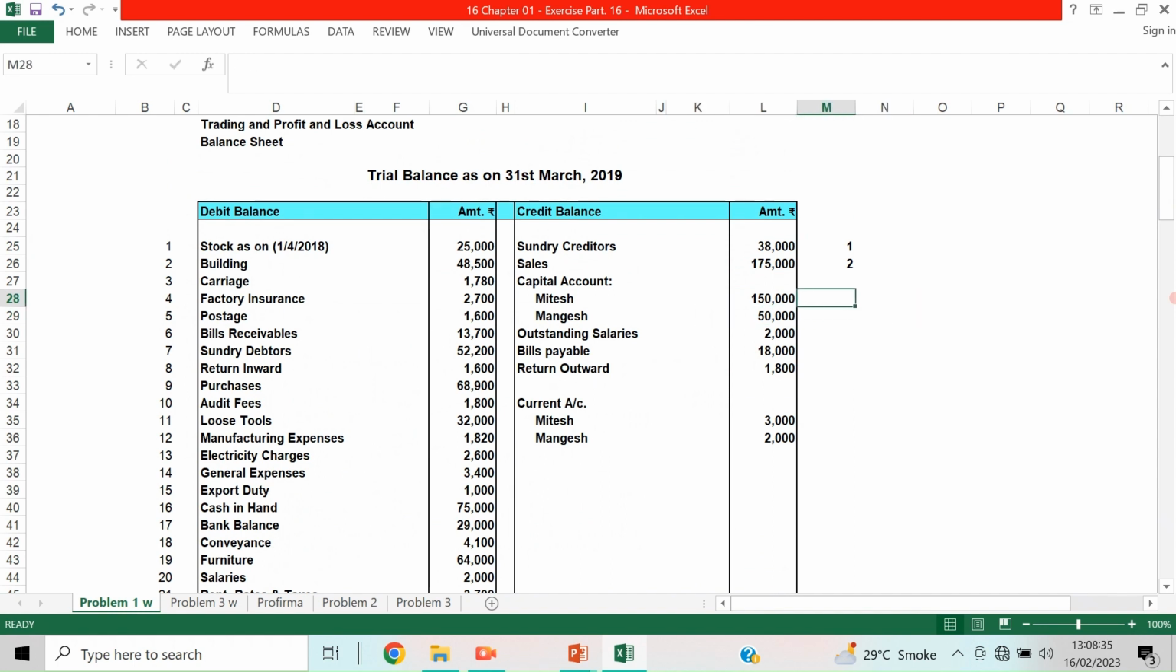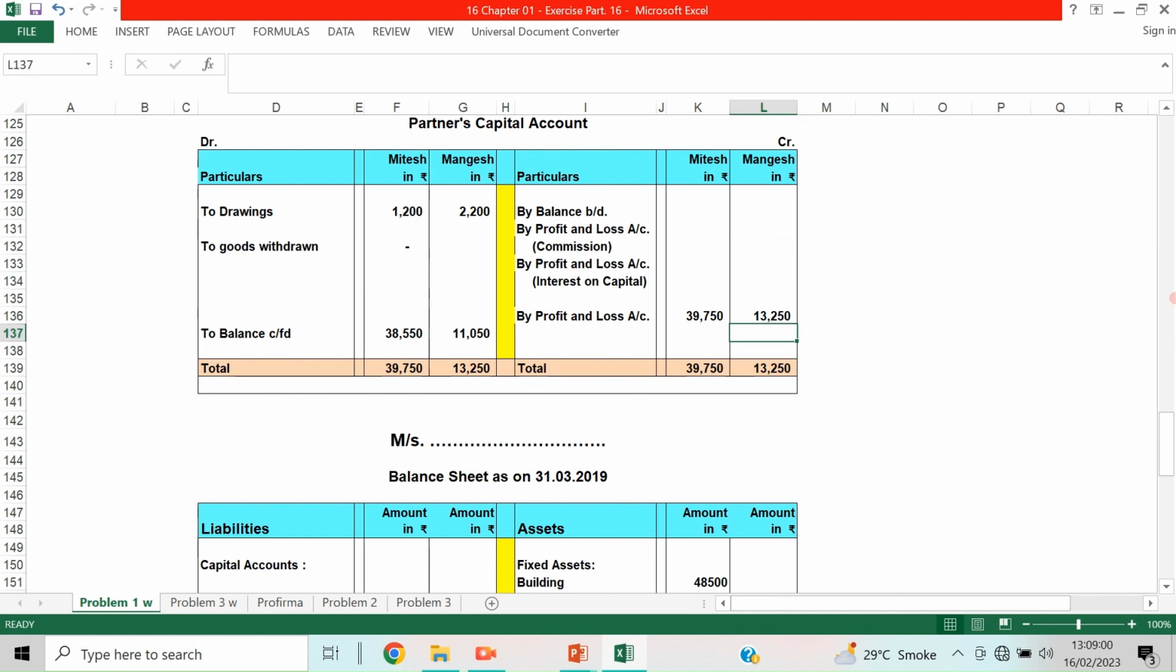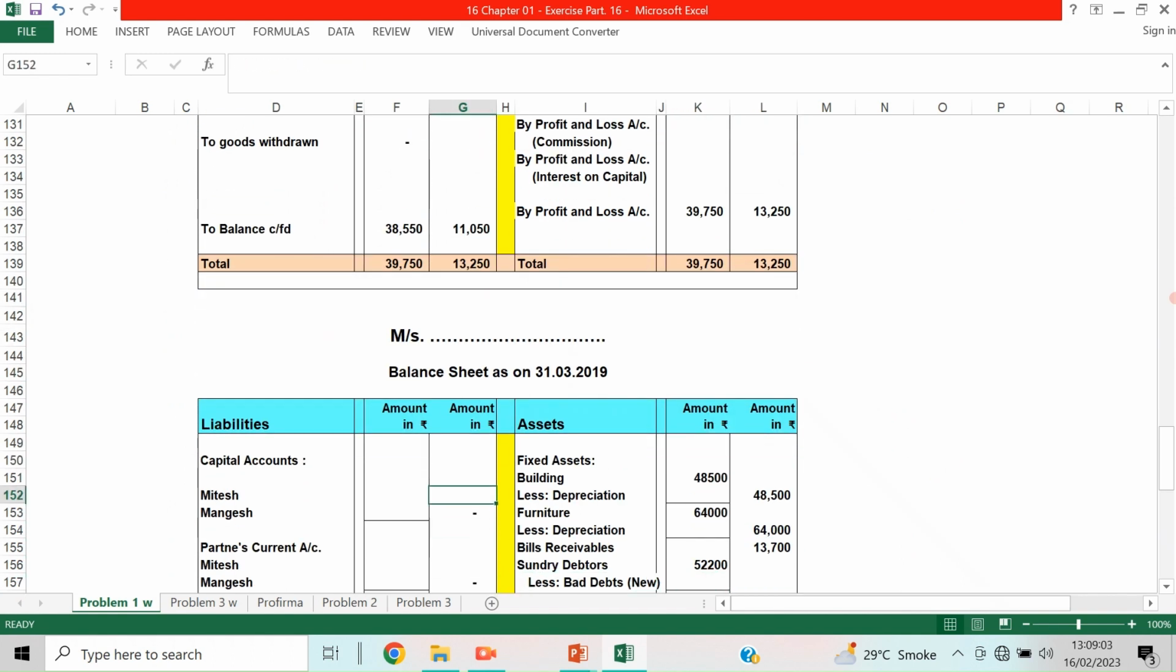Then capital account of Mitesh and Mankesh, 3 and 4. Since they are maintaining capital under the fixed method, the fixed capital is taken directly to the balance sheet, and the current account will be taken to a separate current capital account. So now 1,50,000 and 50,000 go directly to the balance sheet.